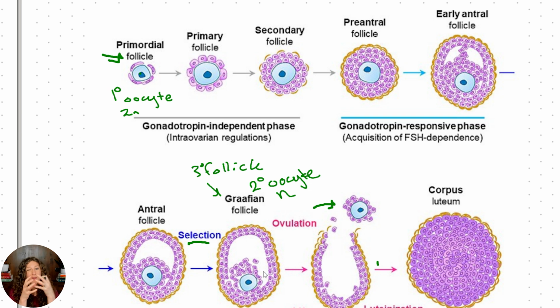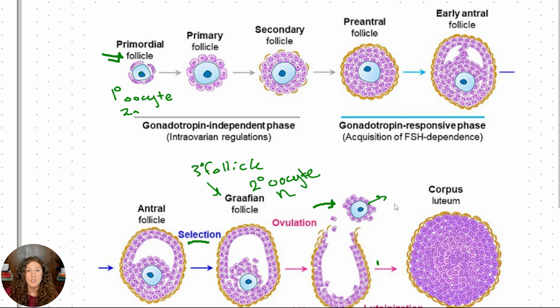That division happens where we have a polar body that doesn't really have much in it, and then we have our secondary oocyte. This secondary oocyte is what's going to go off and develop into a zygote if it encounters a sperm, or again, be shed out with the uterine lining if it is not fertilized. So now we have the players here. From here on out, when we talk about an ovum, I do want you to think about it as the secondary oocyte, the developed cell, the haploid cell.